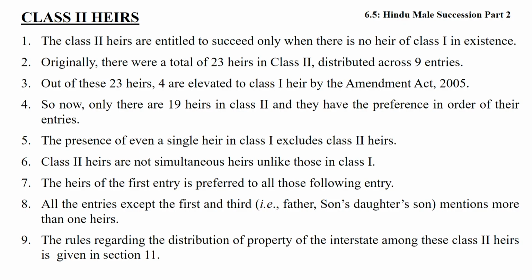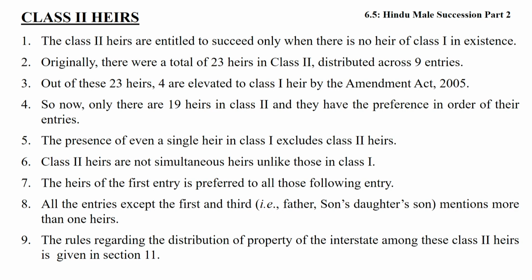Second class heirs become entitled to inherit the property only in the absence of first class heirs. Where multiple second class heirs exist, the person distributing the property will focus on the category of the heirs, because the heir mentioned in the first entry will prevail over the second, and the one mentioned in the second will prevail over the third.